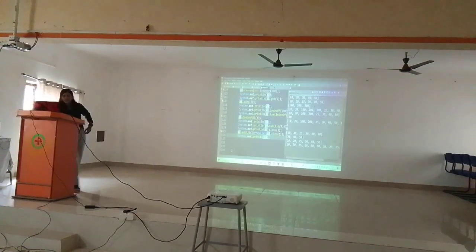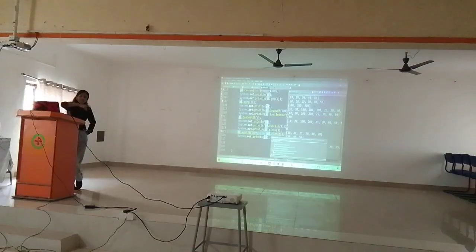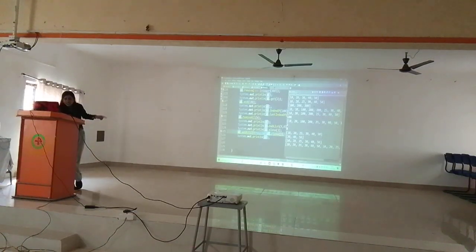Now it got added. Yes, AL dot add on AL dot clone. Why cast to an array list? Because AL dot clone will give you one answer, and you want to convert that answer into an array list. You are casting, conversion is happening. You are converting into an array list, then storing it, that is all. The same copy will be given.